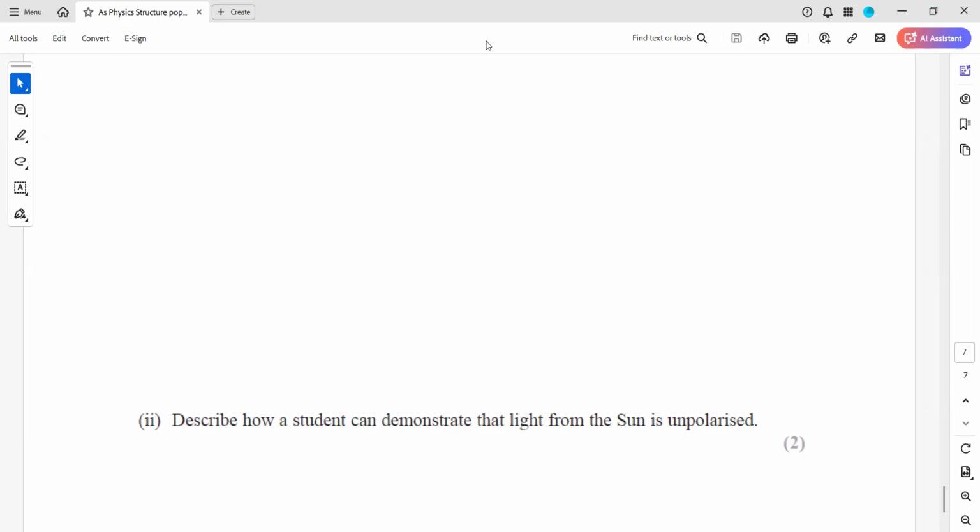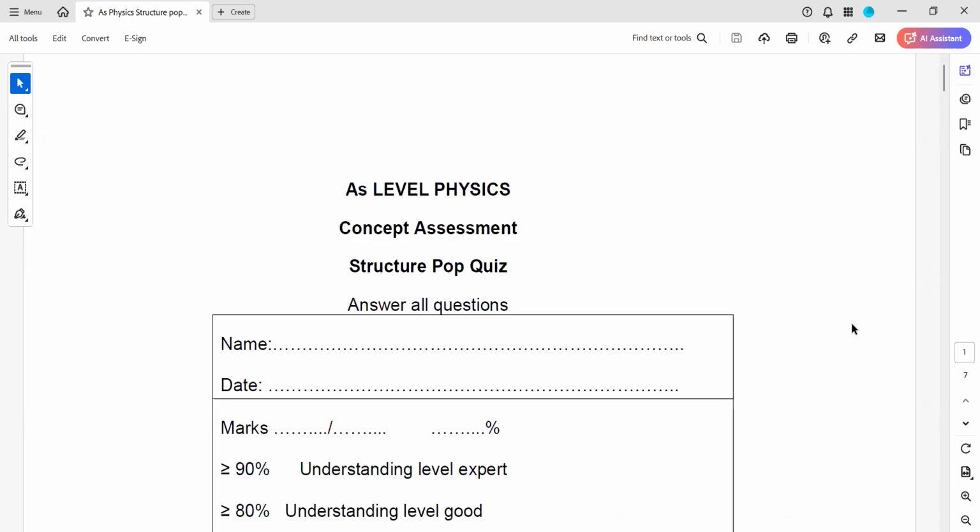So this was structure pop quiz 17, related to the topics electricity and waves.